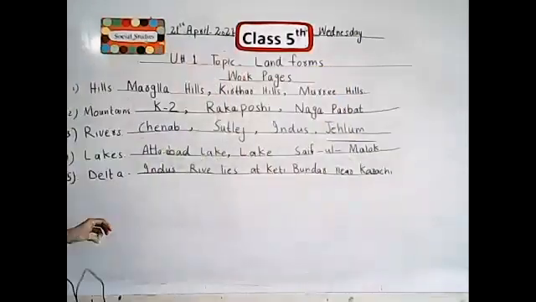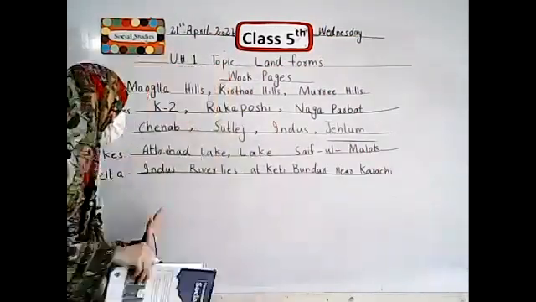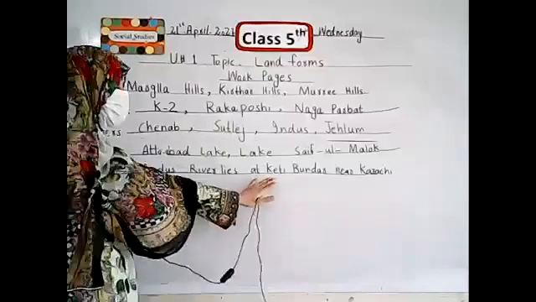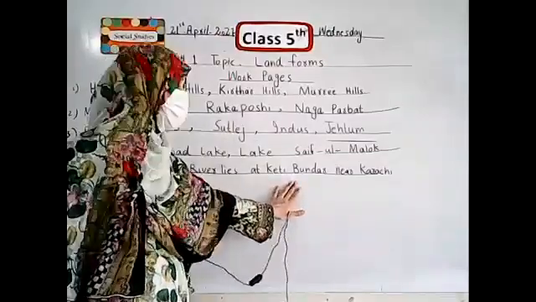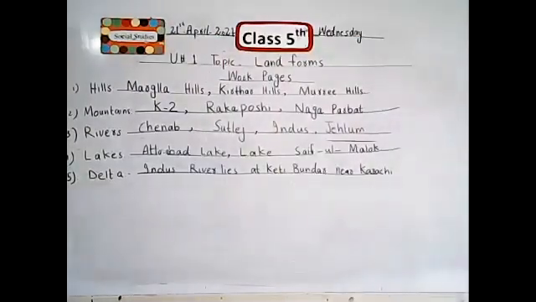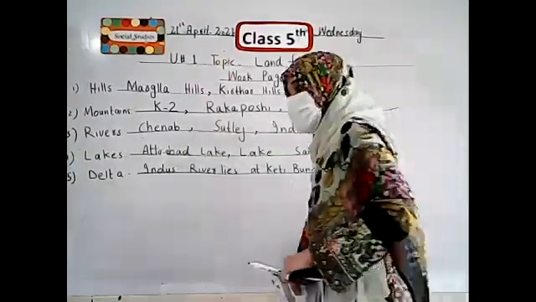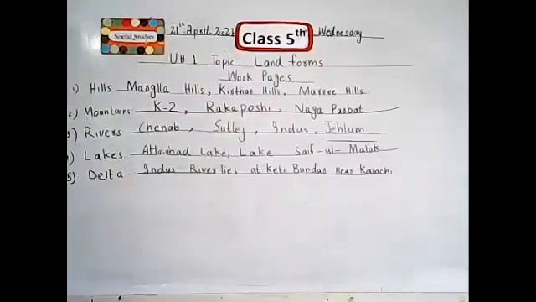Okay, students. Delta. We have seen the delta in Pakistan. The Indus River lies at Keti Bandar. Bandar means bandargah, the port. The Indus River lies at Keti Bandar at Karachi. In Karachi, near the bandargah of the Indus River, we find the delta. Okay, is it clear? I hope all of you understand and also note this down in your books.